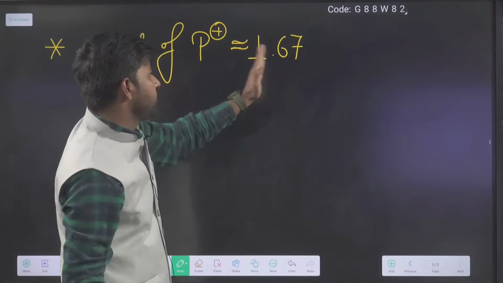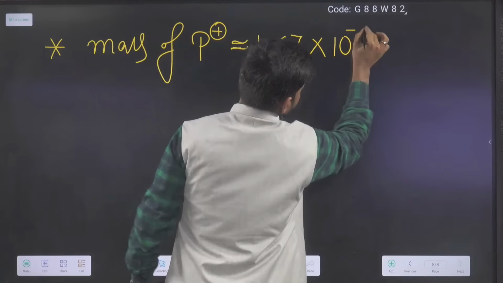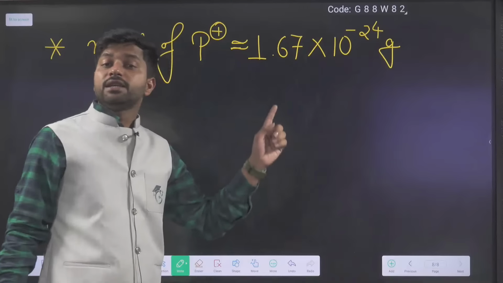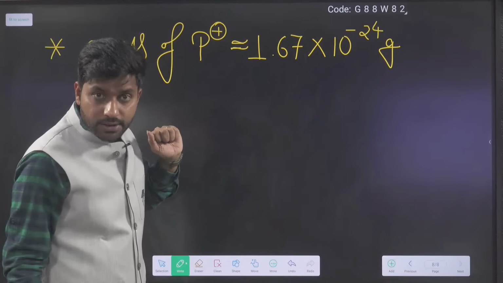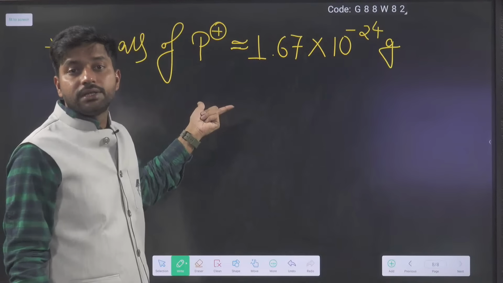In general, we say 1.67 into 10 to the power minus 24 grams. But this is in grams.